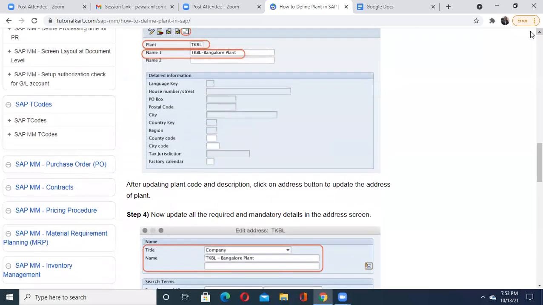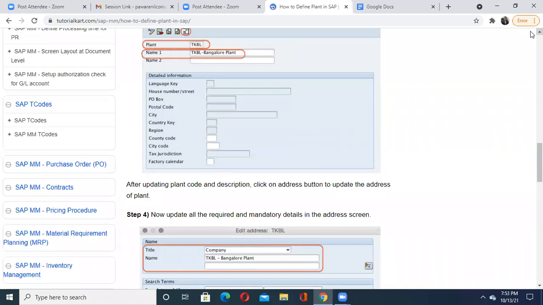You have not yet started any material management operation, but you are defining what? Its transaction codes, or you are defining the plant details. See, this is the very beginning step of any SAP MM module. Okay, you need to define a plant. But what happens in most industries is that these details are already defined. So your job starts later on. Okay, but you should know this procedure.